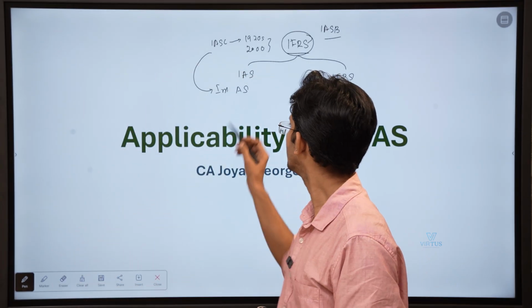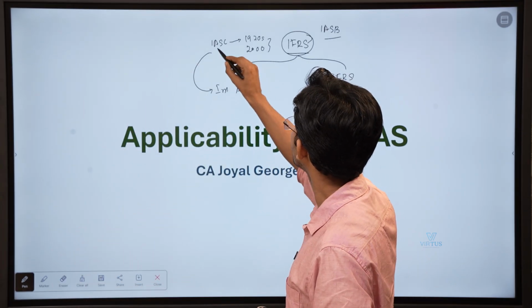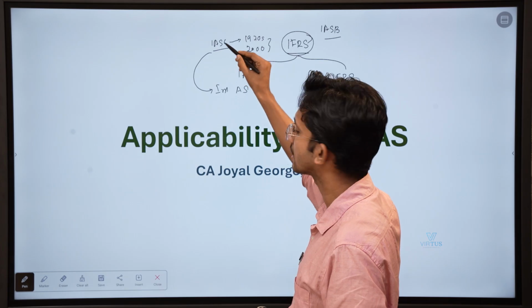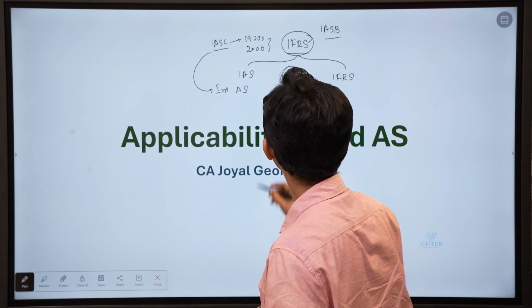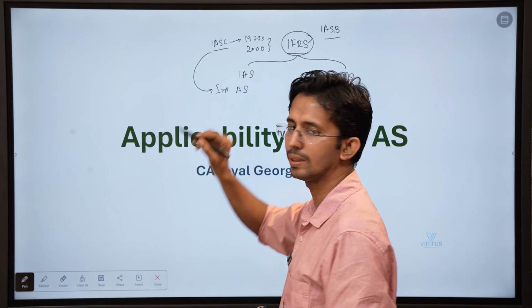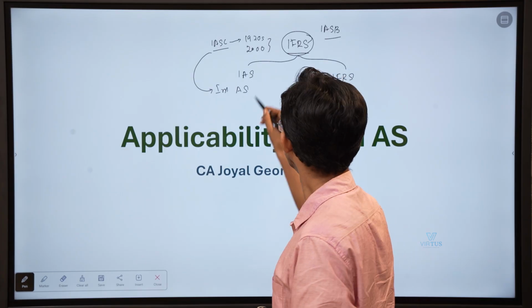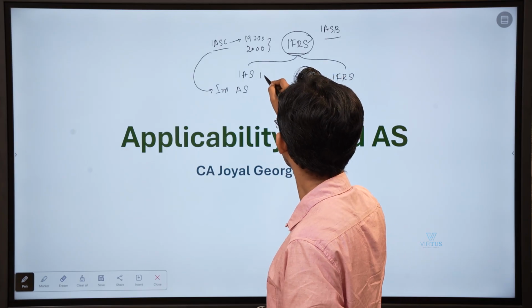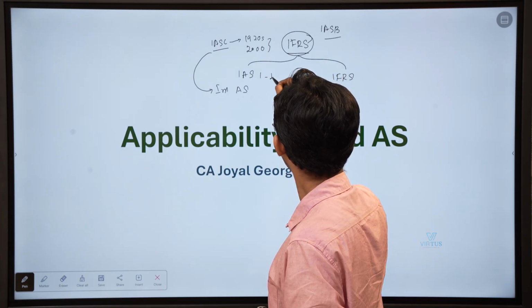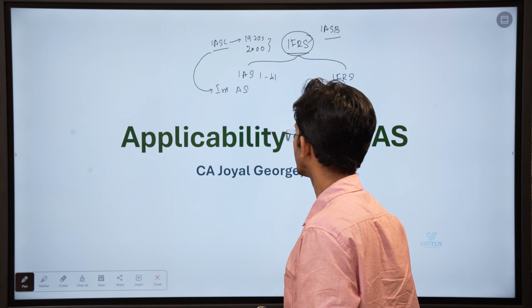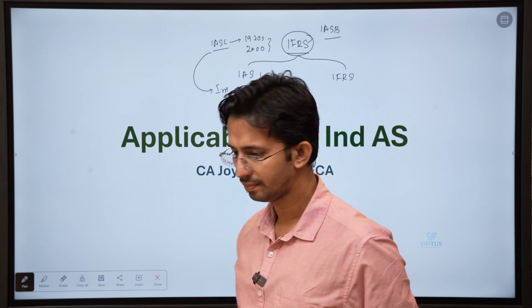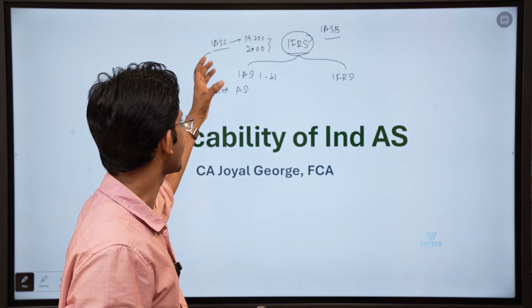The accounting standards issued by IASC were generally known as IAS, or International Accounting Standards, and they had so far issued 41. So, 1 to 41. This is one set.